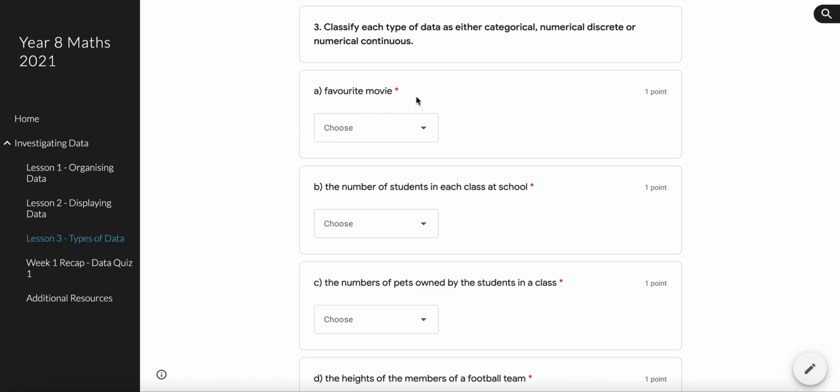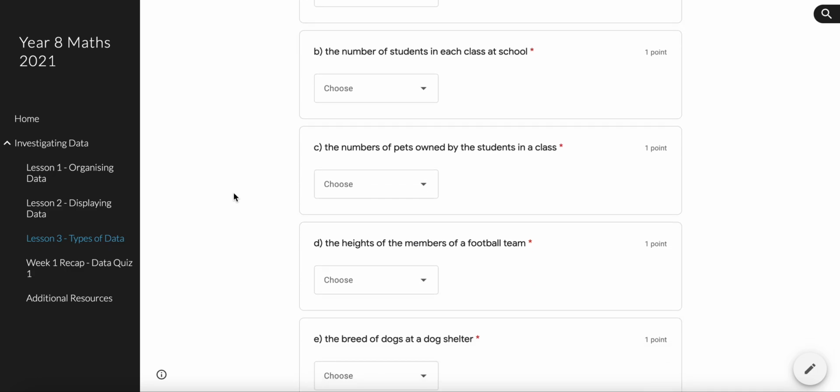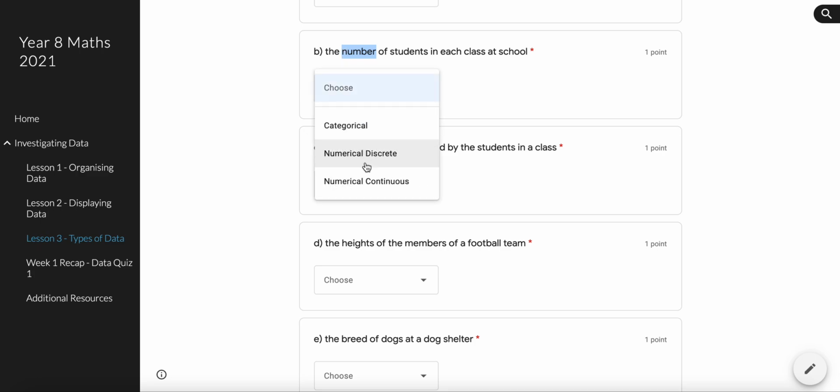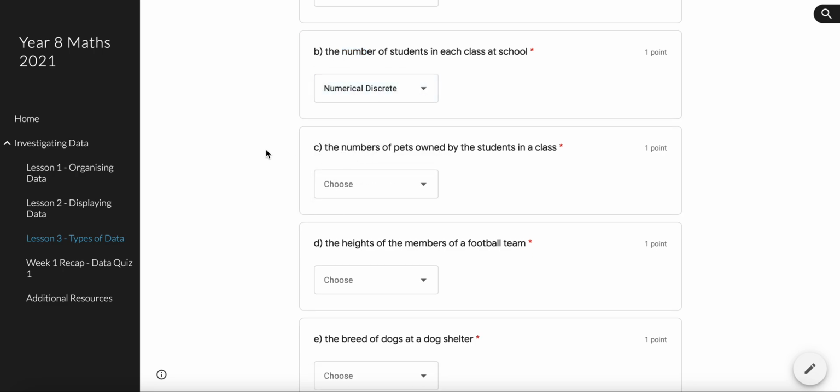Okay, so a favorite movie. A favorite movie isn't going to be a number at all, is it? It's going to be a movie. Movies are not numbers, so it's categorical. The number of students in each class at school, key word is number, so we know it's going to be numerical, but is it numerical discrete or numerical continuous? Are we counting the number of students or are we measuring them? We're not going to measure them. We're not going to line up all the students and measure how long they are. We're just going to count them, so it's numerical discrete.